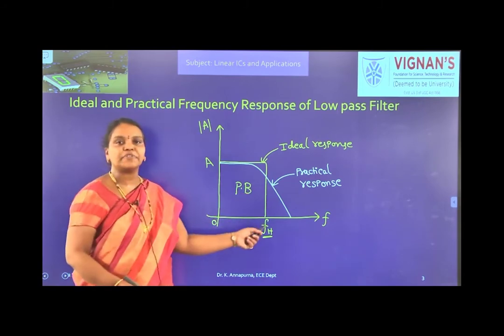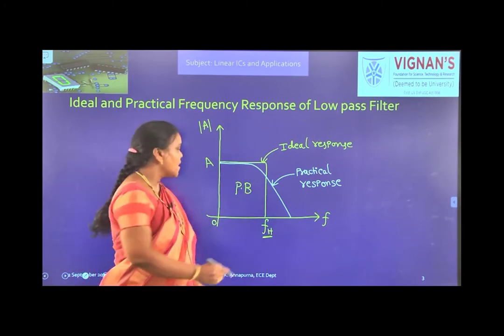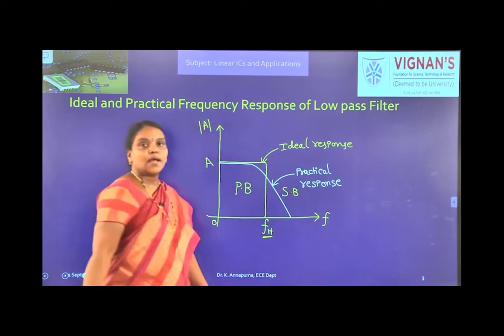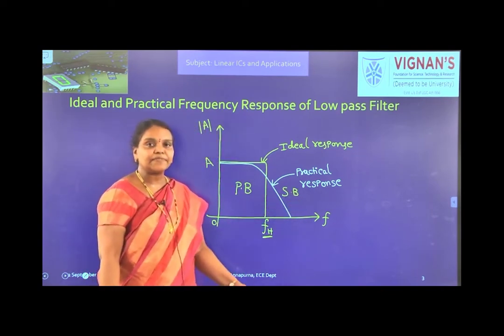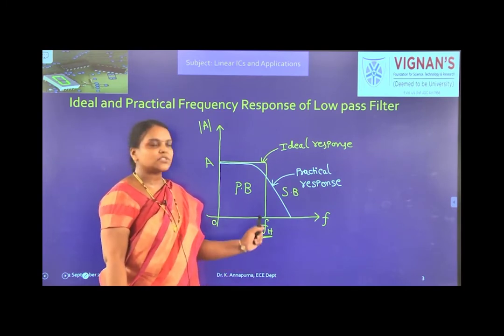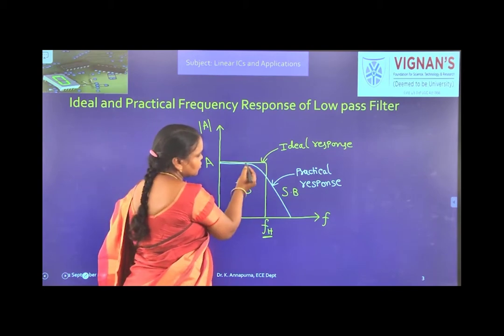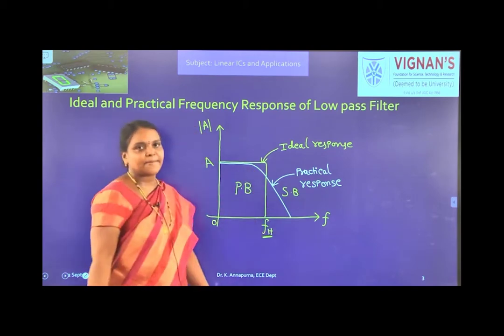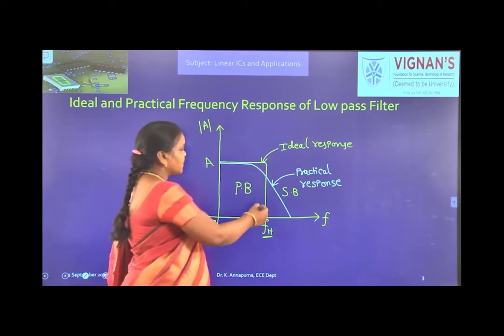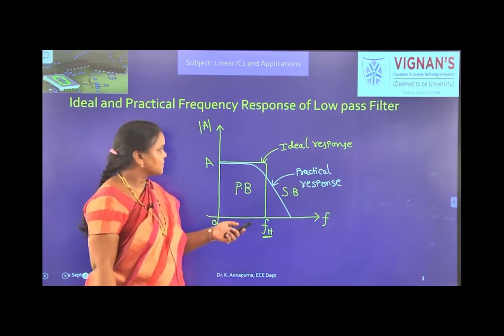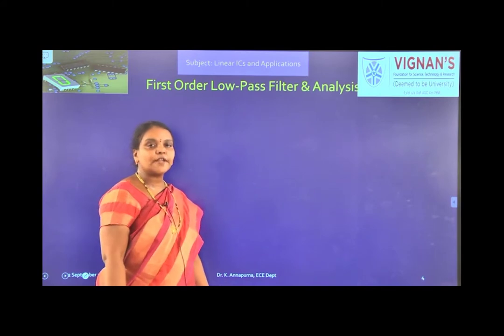So this band of frequencies is called pass band and this remaining range is called the stop band. And coming to the practical frequency response, it is not showing the sharp cutoff. So slowly it is decreasing from the maximum gain. Okay. So this is the practical response of the low pass filter. Now let us see the first order low pass filter.